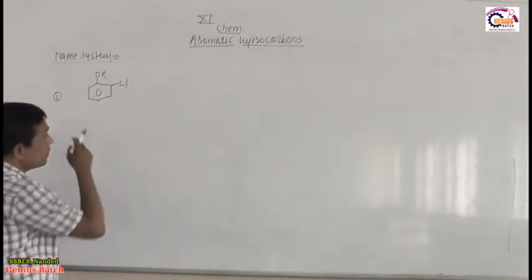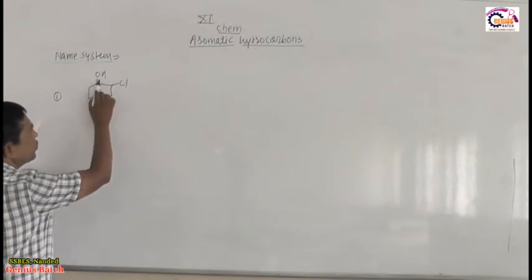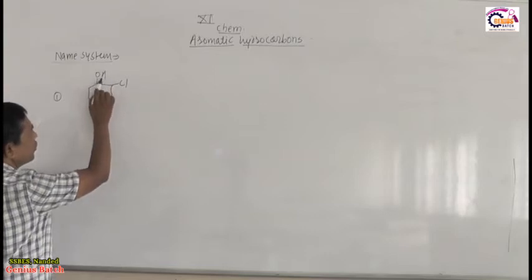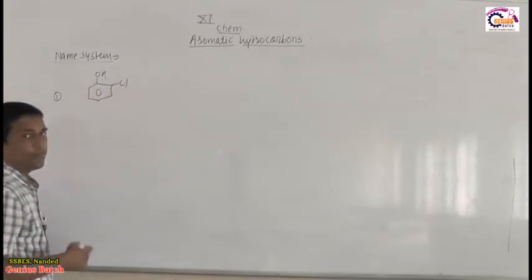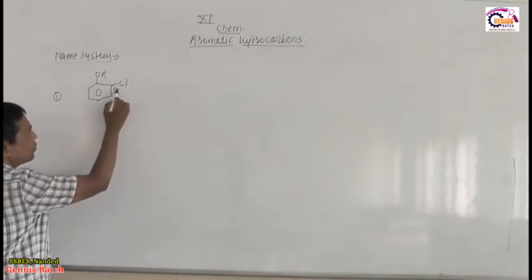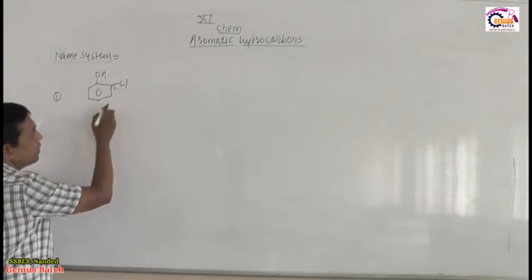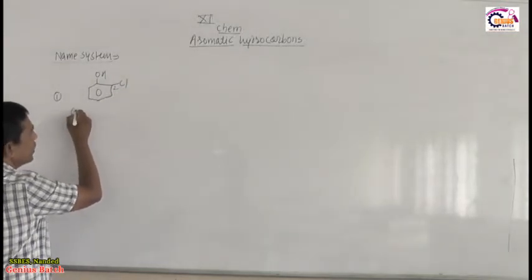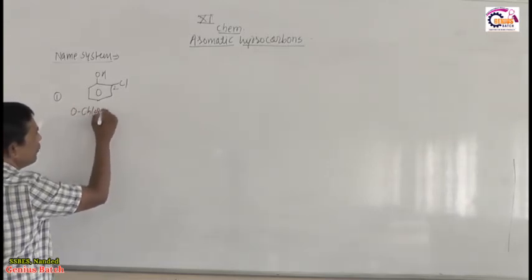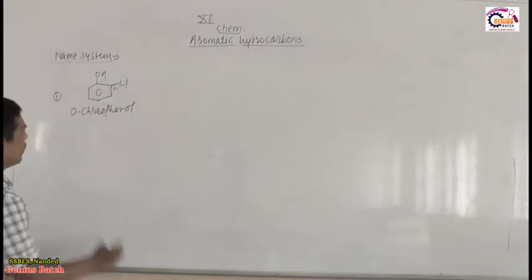For two different functional groups, we already learned in the first topic the preference regarding the functional group. So OH is senior as compared to Cl, that is more preferred. OH with benzene is called by the special name phenol. So this is a phenol. With respect to phenol, Cl is on carbon number 2. When any substituent is present on carbon number 2, we keep the prefix o, that is ortho, in the common name system. So its common name is orthochlorophenol.